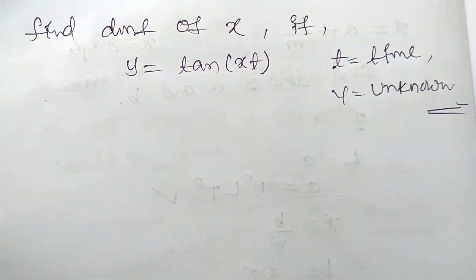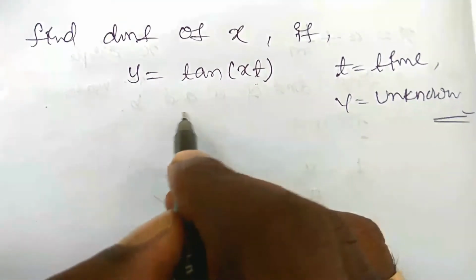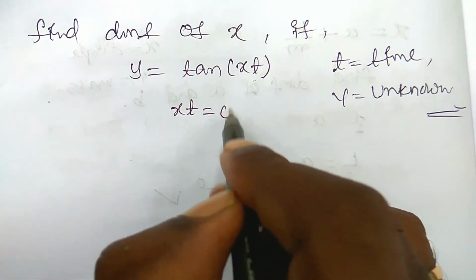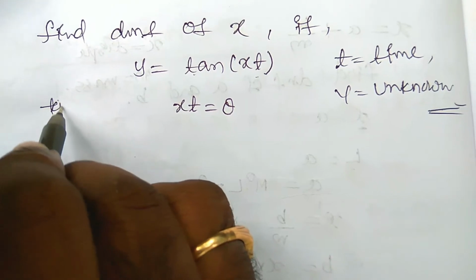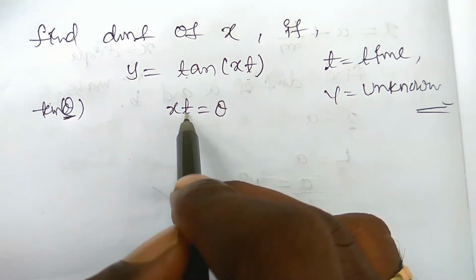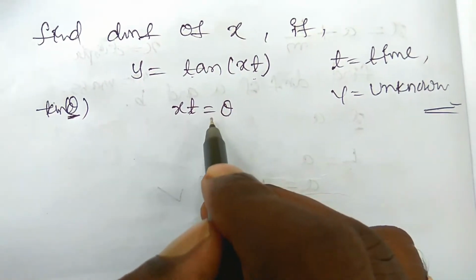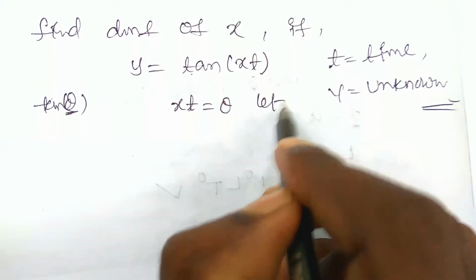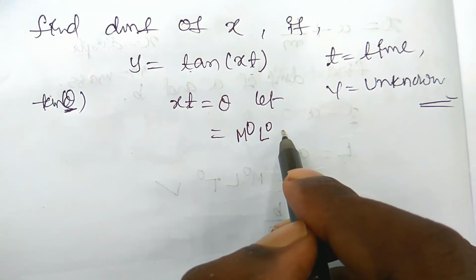How can we find it here? This xt can be some quantity, let it be theta, so you can write tan theta. Theta is replaced by xt, so xt is equal to theta. Theta is a dimensionless quantity, so xt is M^0 L^0 T^0.